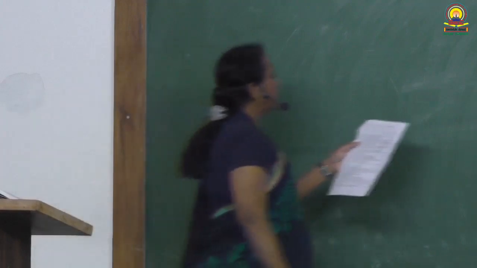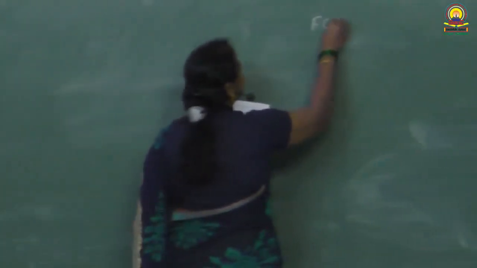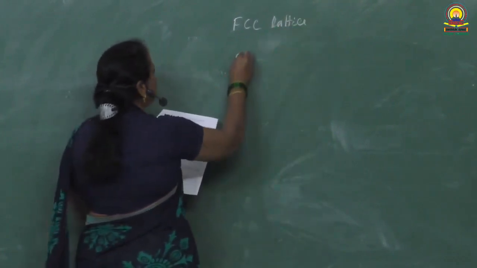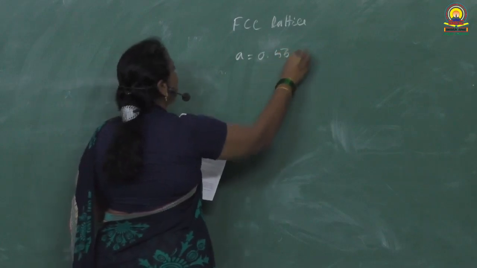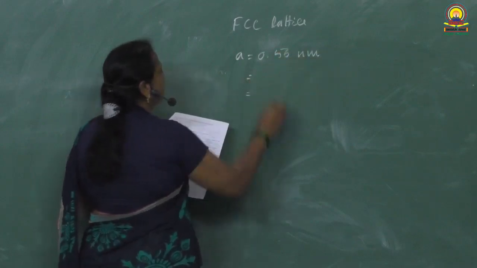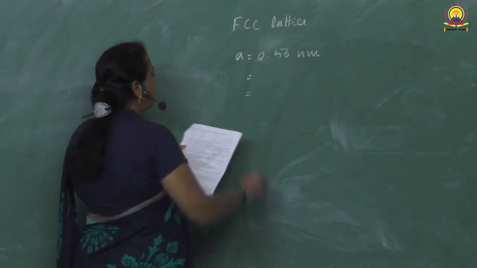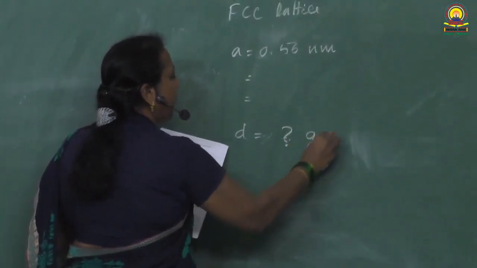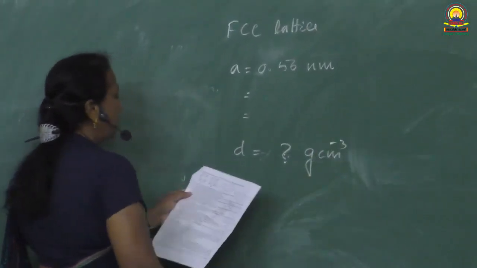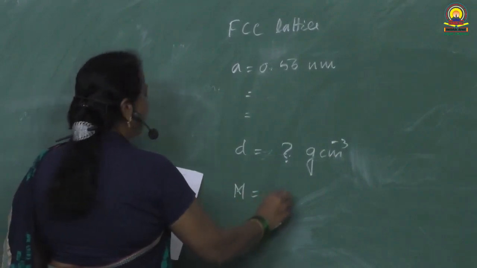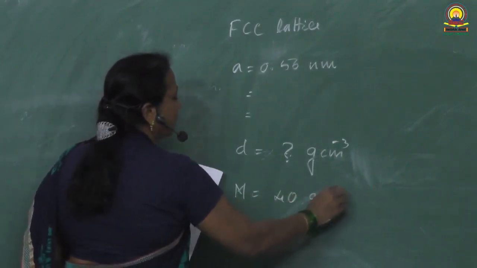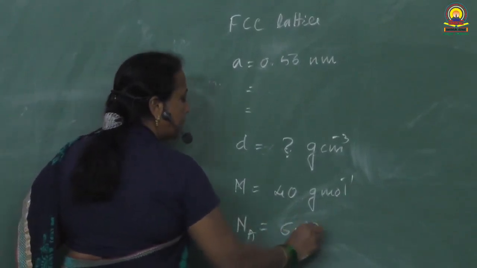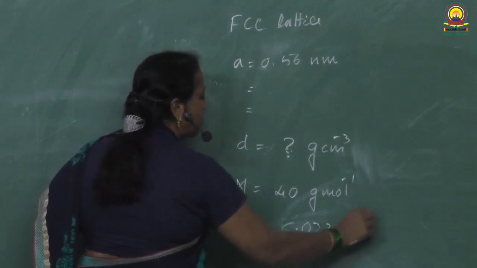In the 8th question, FCC lattice is given. Edge length a is given as 0.56 nanometer. Okay, so we have to convert this into centimeter later on. Density we are asked to calculate. We can calculate density in terms of gram per cubic centimeter. Molar mass is given, that is equal to 40 gram per mole. Avogadro number value we can write, it will be given in the annual exam paper, 6.023 into 10 raised to 23.